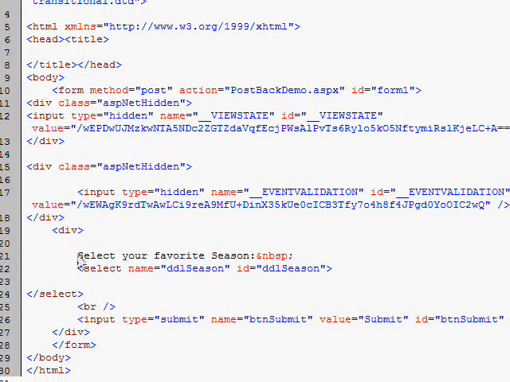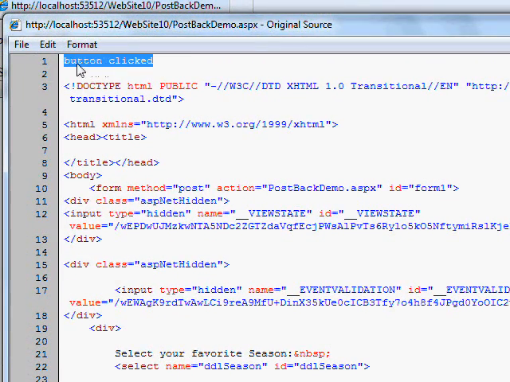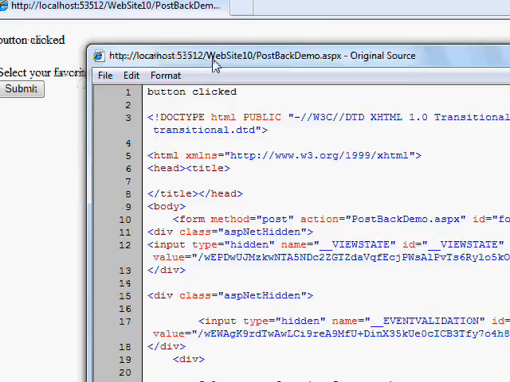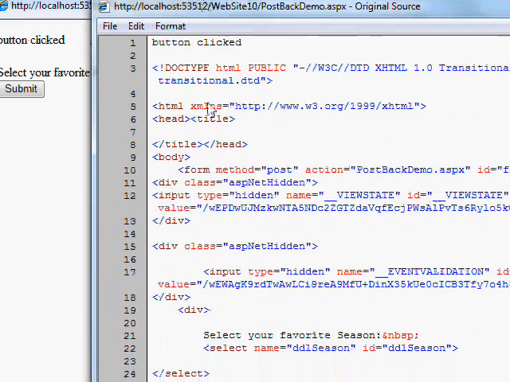And here is where they wrote button clicked, and it's because with a response.write, it's not really interacting in a tight manner with the dynamic HTML being generated. It just outputs it to the browser. So in the sequence of events, the button click outputs that text, and then the HTML is rendered. And our web browser is just being forgiving and showing that text even though it's outside the HTML structure.